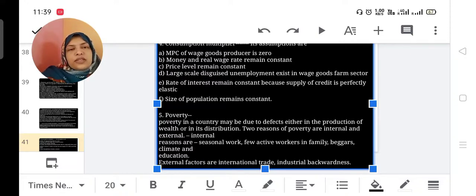External factors are international trade and industrial backwardness of the country; our international trade exchange, FDI, is very less.